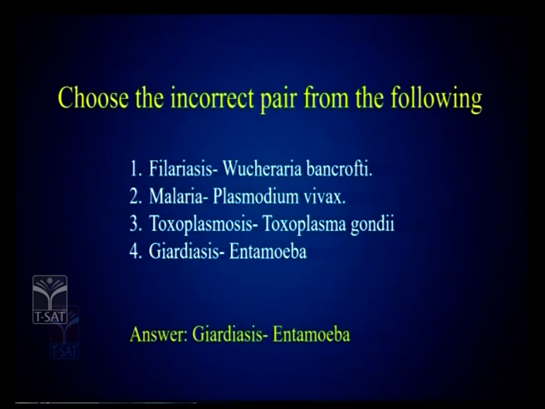So, here is the question, choose the incorrect pair. Incorrect pair means you have to see both the left hand side and right hand side, whether the proper combination is given or not. Filariasis, Wuchereria bancrofti; malaria, Plasmodium; toxoplasmosis by Gondii; giardiasis by Entamoeba. Amoebiasis is caused by Entamoeba histolytica. So, the wrong pair, the right answer goes to 4.